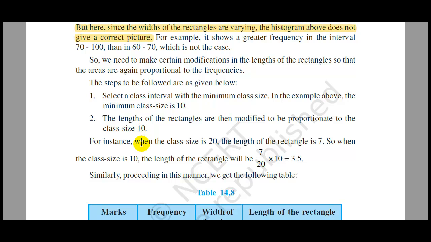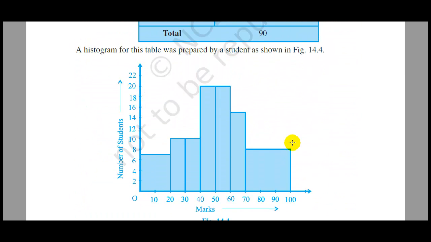For example, take the first class, from 0 to 20. The class size is 20, so we are going to make the length of the rectangle proportional. As you can see in the histogram, the width is from 0 to 20, the class size is 20, and the frequency or the height of the bar is 7. To make it proportional to the minimum class size of 10...